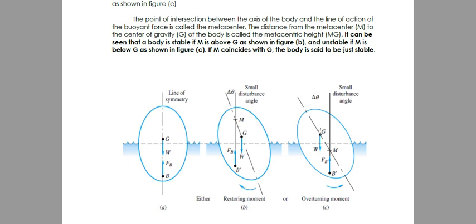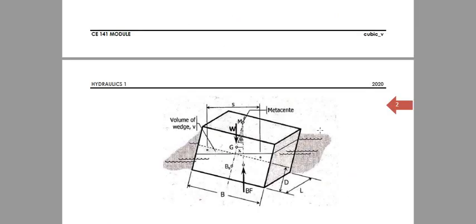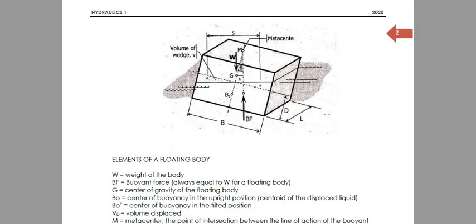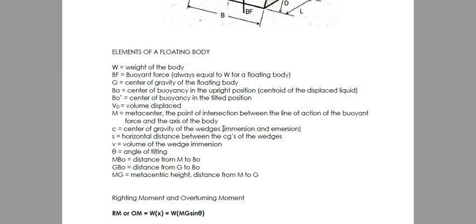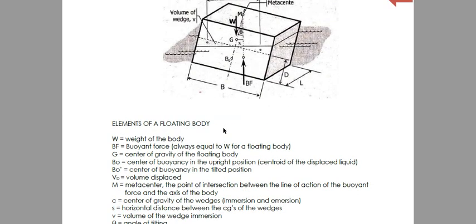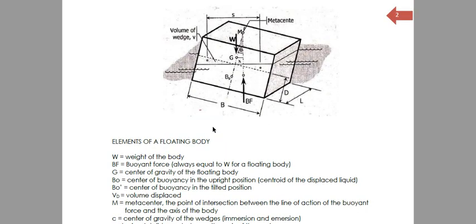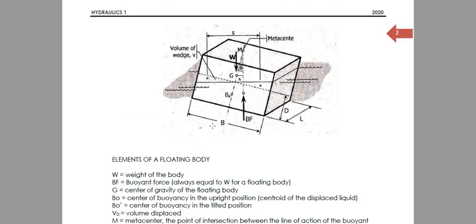So let's discuss this further. Now we have this illustration. I hope you have your handouts with you or the module. Medyo shorten natin itong discussion ng derivation ng formula para hindi sayang yung data nyo sa panonood ng video. Anyway, I decided to use this illustration. Sabi ko kanina, if M is higher than G, then it is stable.